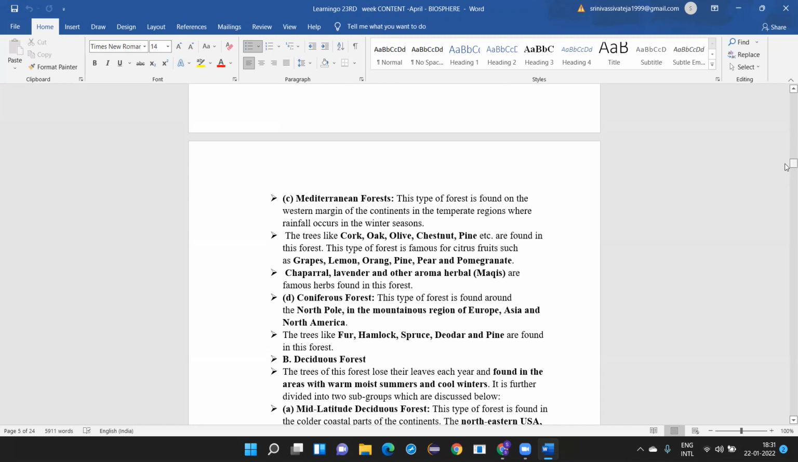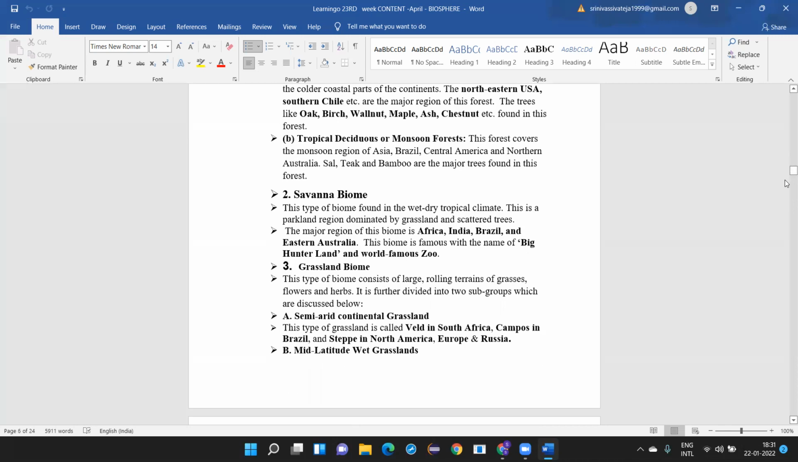Then you have the deciduous forest. The trees of this forest lose their leaves each year and are found in areas with warm, moist summers and cool winters. It is further divided into mid-latitude deciduous forest. This type of forest is found in the colder coastal areas, the northeastern USA and southern Chile, which are the major regions of this forest. The trees are oak, birch, walnut, maple, ash, chestnut, etc. Tropical deciduous forest covers the monsoon regions of Asia, Brazil, Central America, and Northern Australia. Sal, teak, and bamboo are the major trees found in this forest.